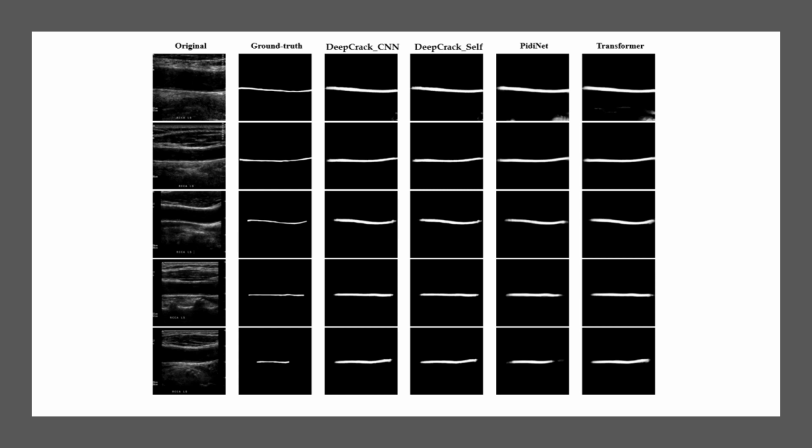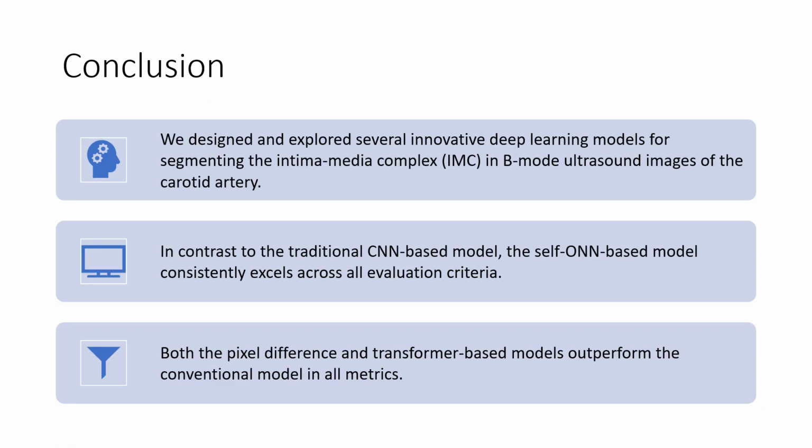Here's a qualitative analysis of the images generated. You can see the ground truth mask and the corresponding predicted mask for each model. In conclusion, we designed several innovative deep learning models for segmenting the Intima-Media complex IMC in B-mode ultrasound images of the carotid artery. In contrast to traditional CNN-based models, the self-oriented-based models consistently excel across all evaluation criteria. Both the pixel difference and transformer models outperform the conventional models in all the metrics.